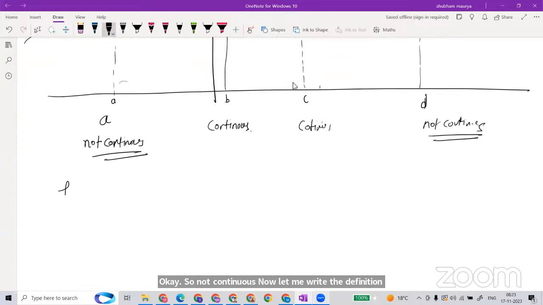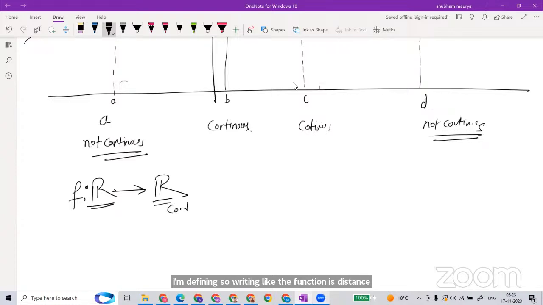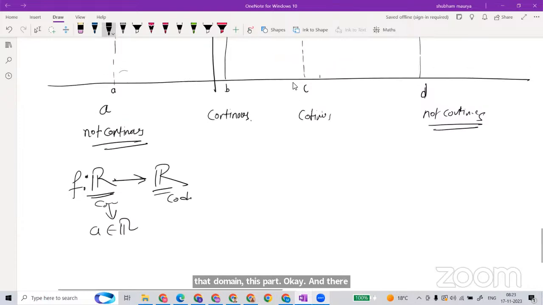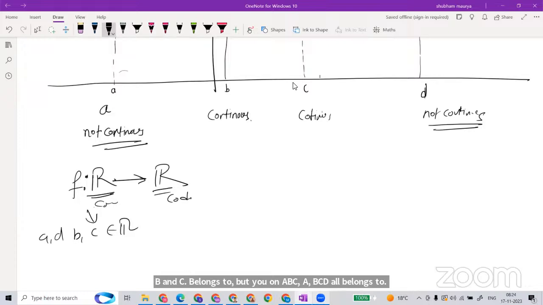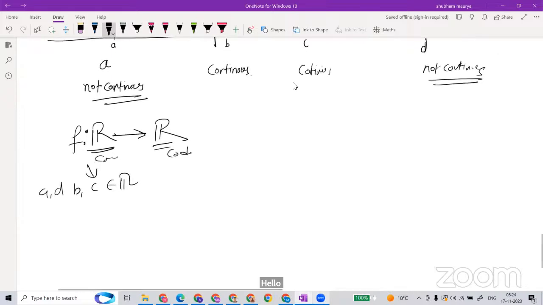Suppose I am taking a function f. I'm defining it like this. The function has domain R and codomain R. So this is the codomain, this is the domain. So we have a function, and A belongs to that domain. Here I'm just making C and D, so A, B, C, D all belong to this domain.